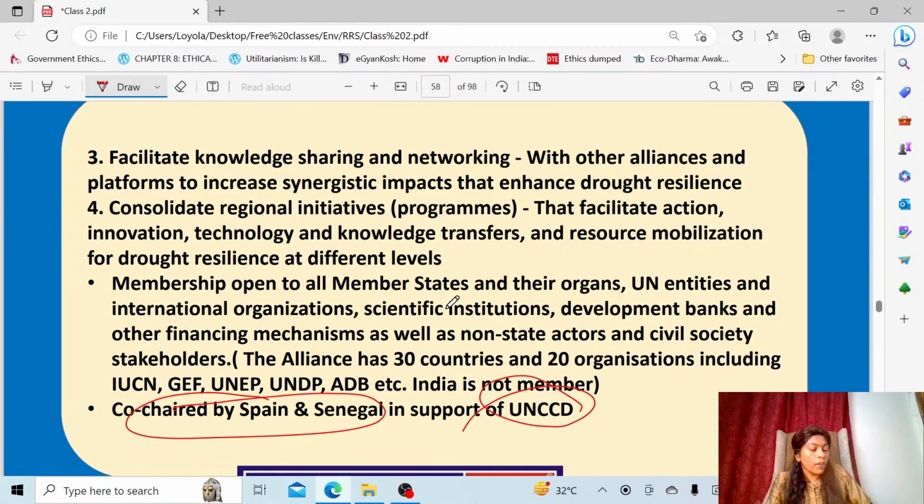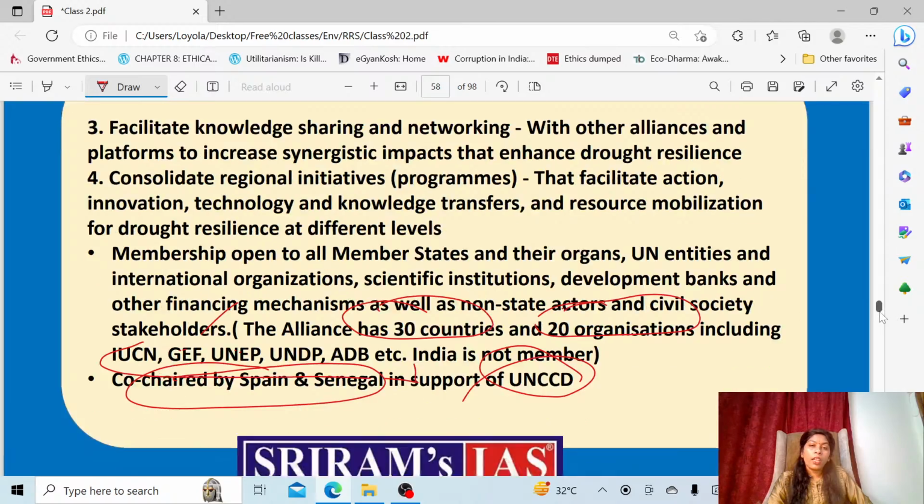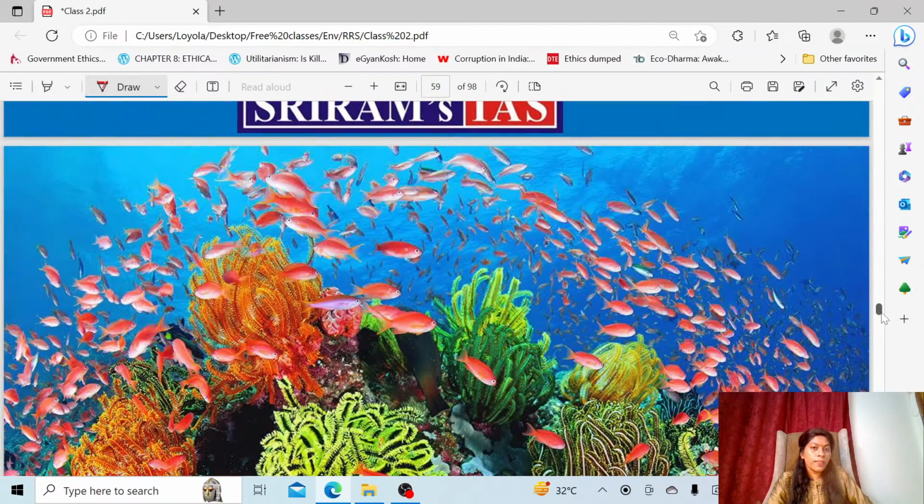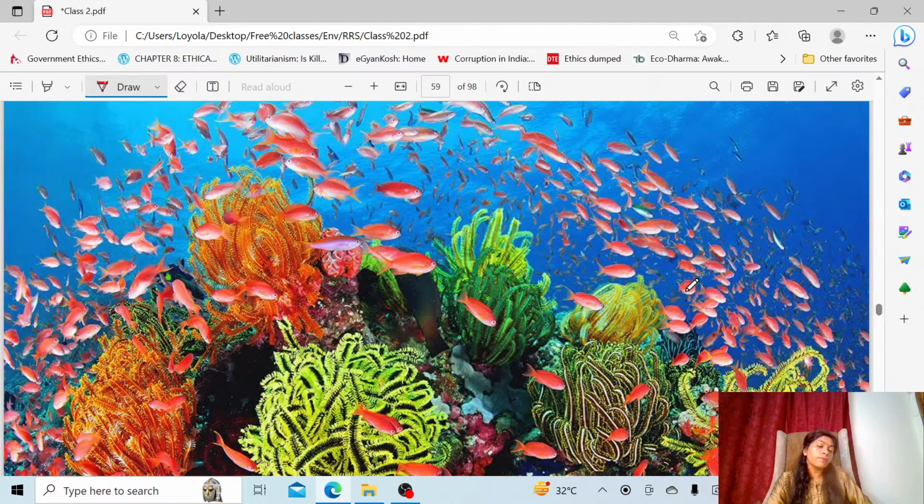It's a knowledge sharing platform where they share all the ideas. What your country is doing, share it with me; what I'm doing, I'll share it with you. At present, this alliance has 30 countries and 20 organizations inside it, including IUCN, GEF, UNEP, the Global Environment Facility, the United Nations Environment Programme, UNDP, and the Asian Development Bank. Like this, we have various organizations inside it.